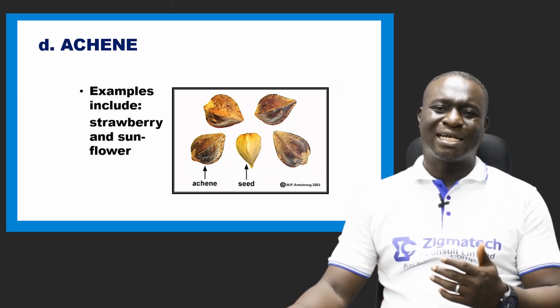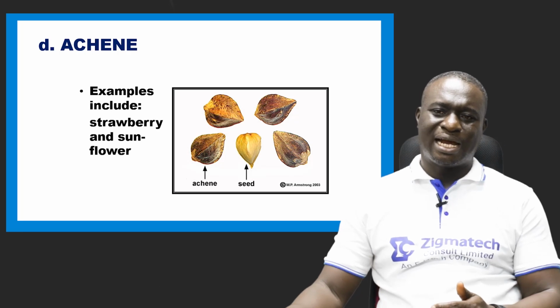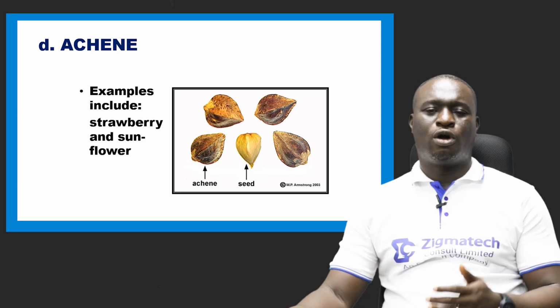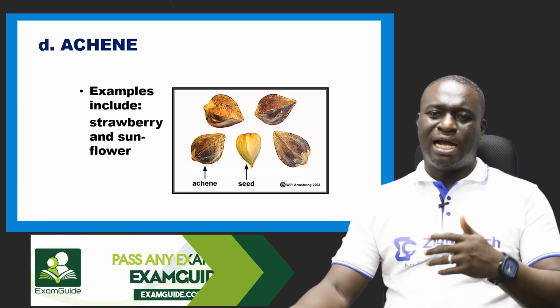We also have the achene. An example of an achene is the strawberries. We also have the sunflowers, and so on.